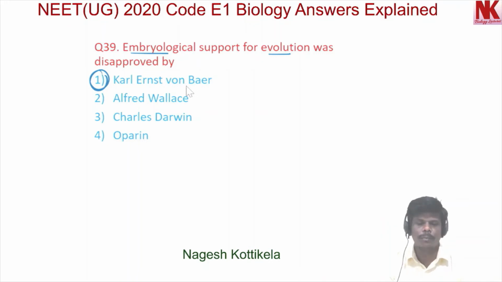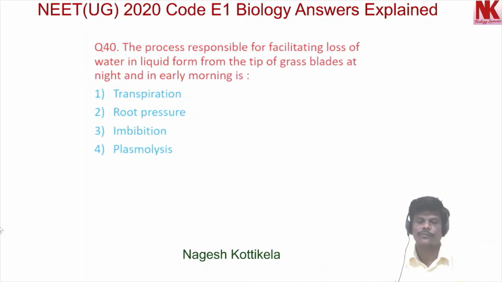Okay, now moving to the next question, question number 40. The process responsible for facilitating loss of water in liquid form from the tip of grass blades at night and in early morning is option 1 transpiration, option 2 root pressure, option 3 imbibition, and option 4 plasmolysis. Here among the 4 given options, option 2 is the more appropriate option.